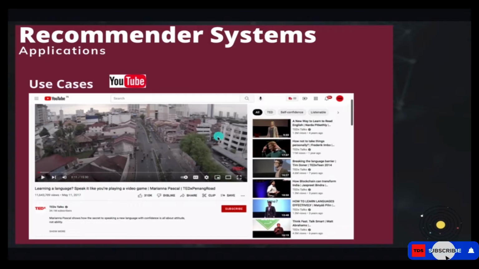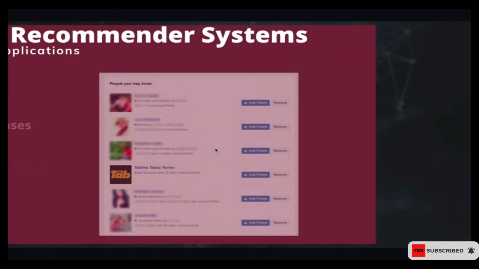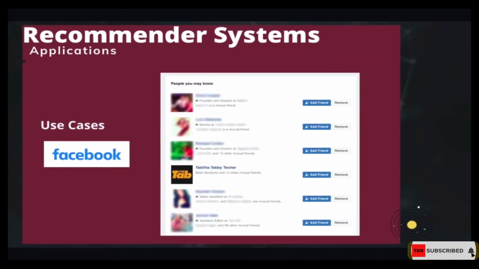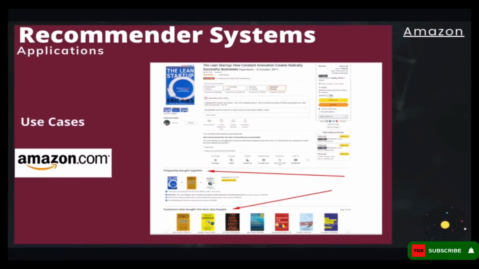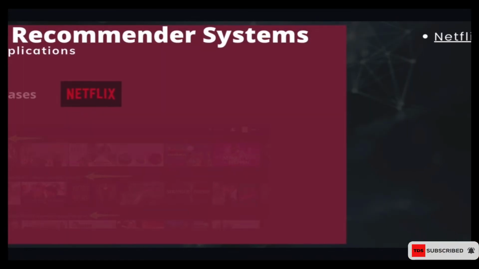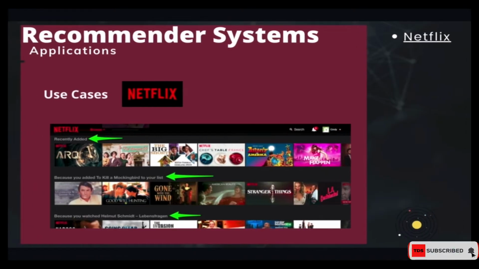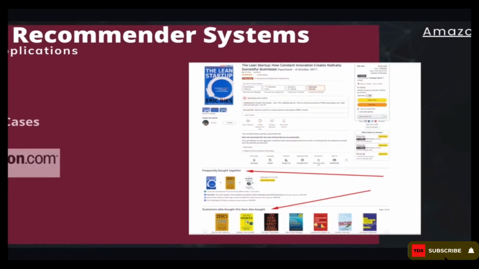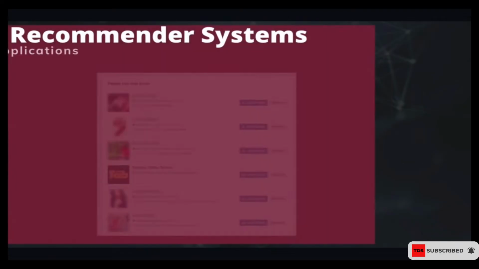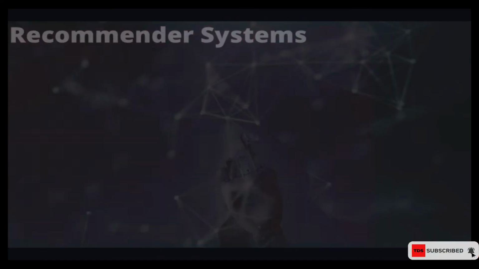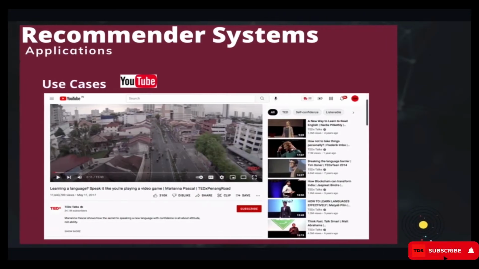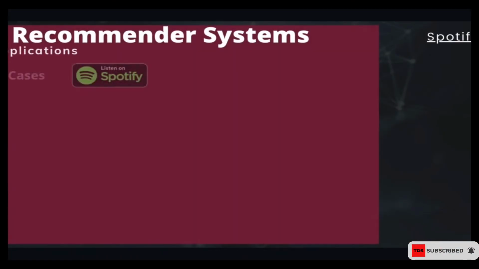So all these are just run by recommendation systems behind YouTube, behind these engines, and we're going to see the various kinds of recommendations that they are using. For instance, Facebook is using a recommendation here, Amazon is using a recommendation here, Netflix is using a recommendation here, but they are not all the same. There are differences between them. There are different kinds of recommendation engines running behind these kinds of applications, and we're going to see the different types and get to understand them.